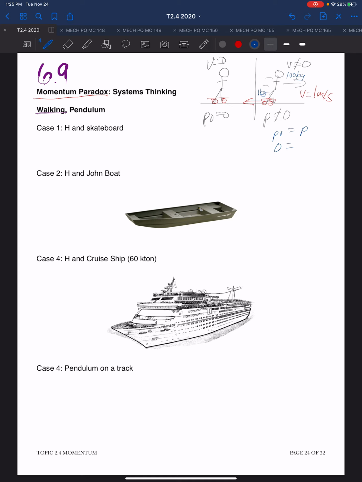what we have in that situation is an explosion where the initial momentum must equal the final momentum. Initially, the momentum is zero, and the momentum after would be the momentum of the person plus the momentum of the skateboard. And so the momentum of the person must be equal and opposite to the momentum of the skateboard. The mass of the person is 100 and their velocity is 1, so they have a momentum of 100. And the momentum of the skateboard is equal to its mass of 1 times its velocity. So clearly we can see that the velocity of the skateboard would be 100. The person's mass is 100 times that of the skateboard, so the skateboard's velocity is 100 times that of the person.